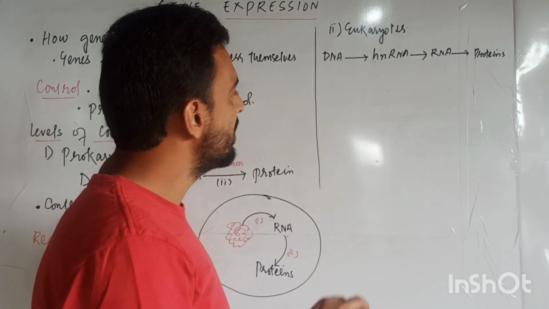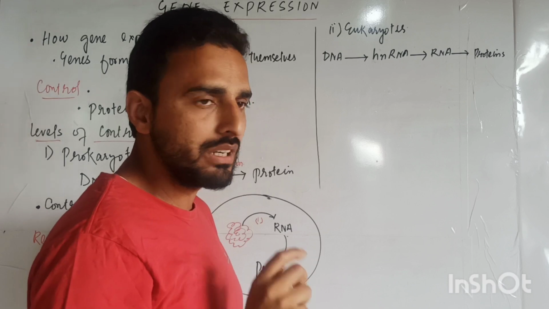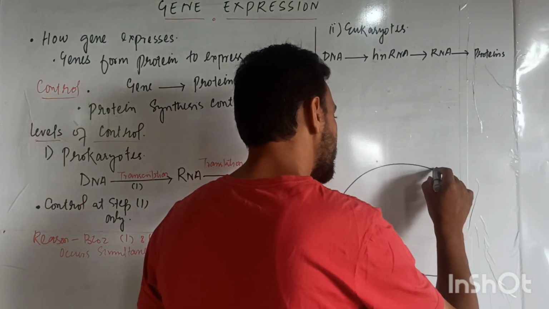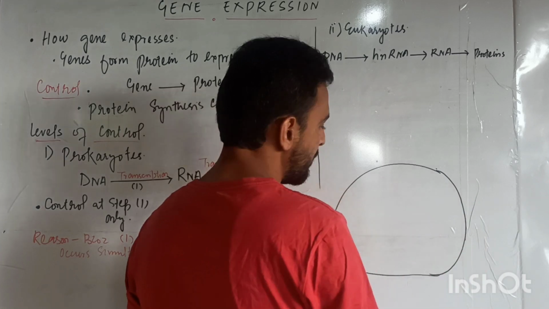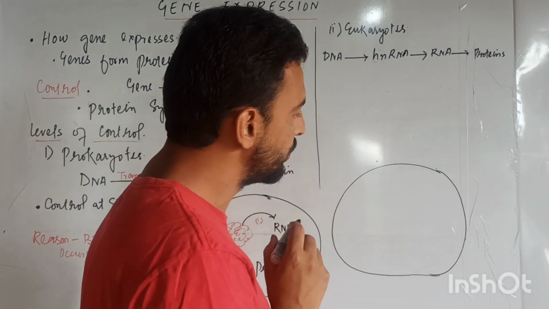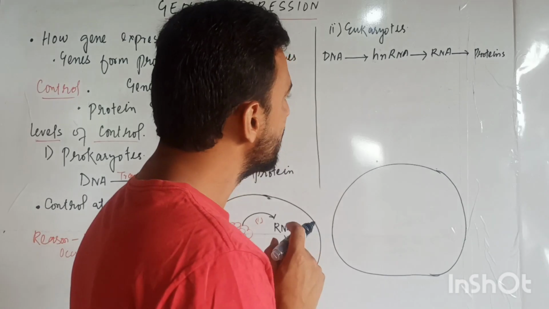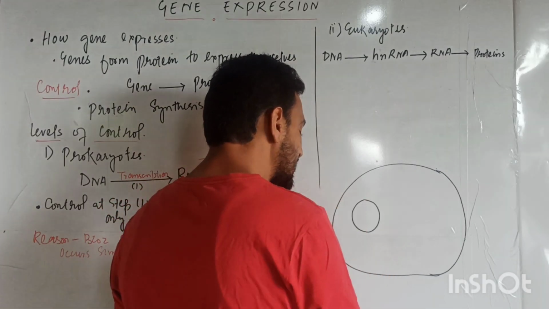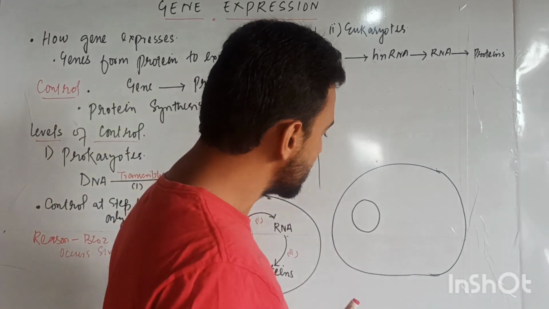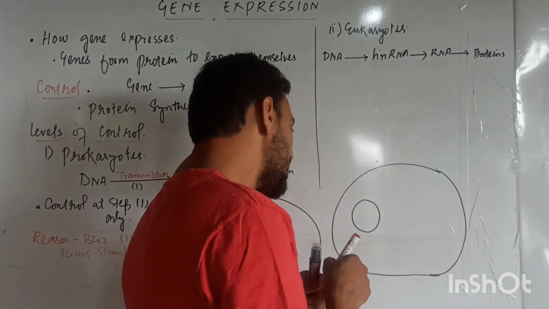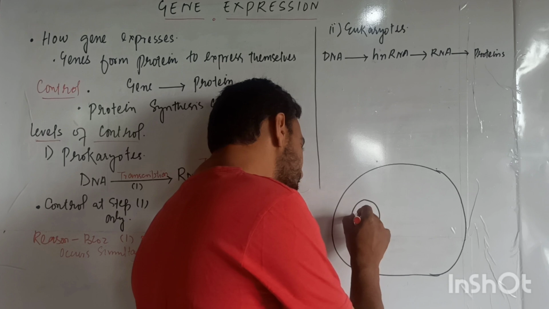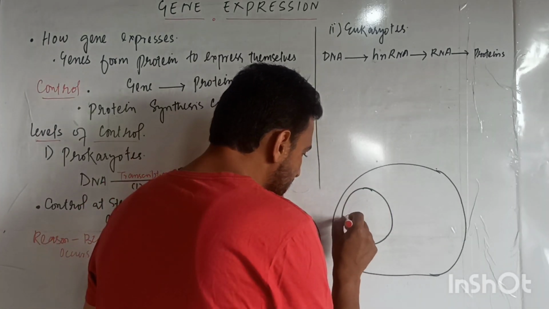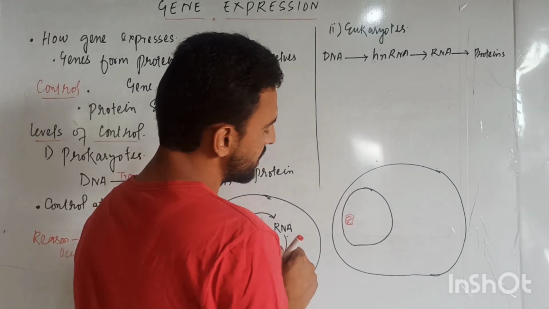Now we will describe this pathway with the help of a diagram. This is the diagram by which we can understand the synthesis of proteins in the case of eukaryotes, or describe the control of protein in eukaryotes. Dear students, let us consider this is the nucleus. In eukaryotes, the DNA is present inside the nucleus. This is DNA, which is present inside the nucleus.